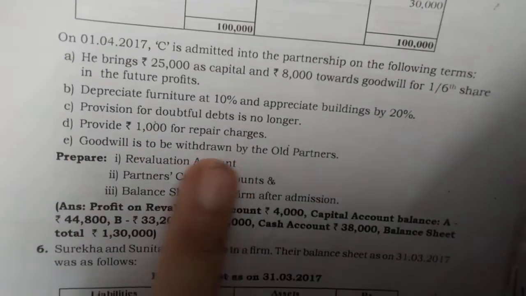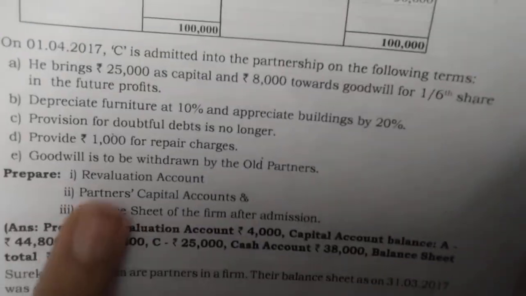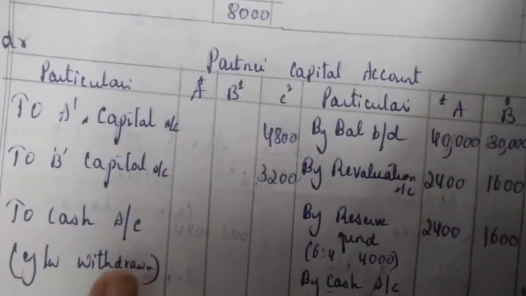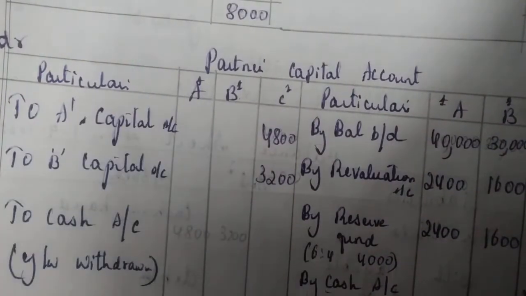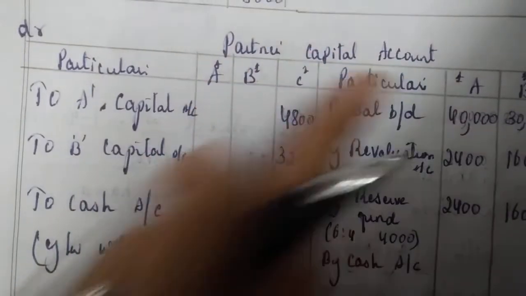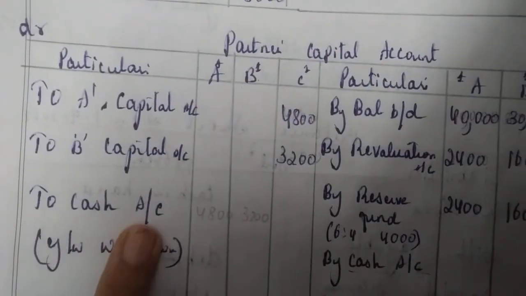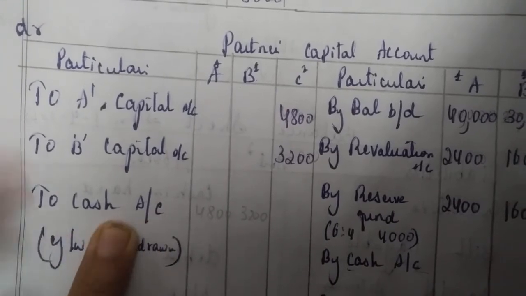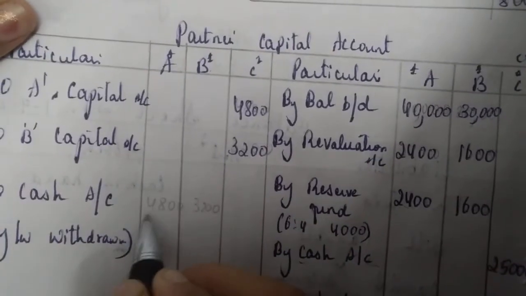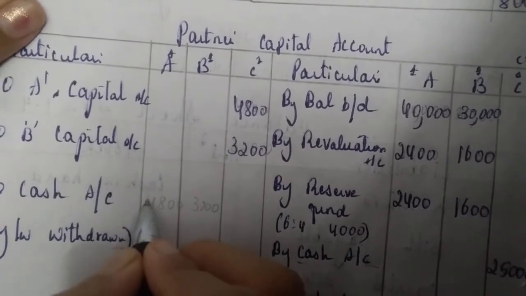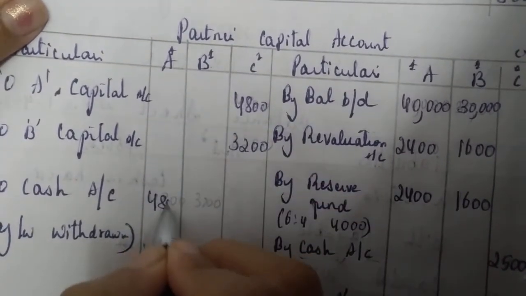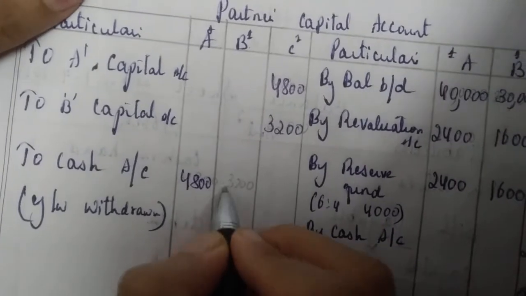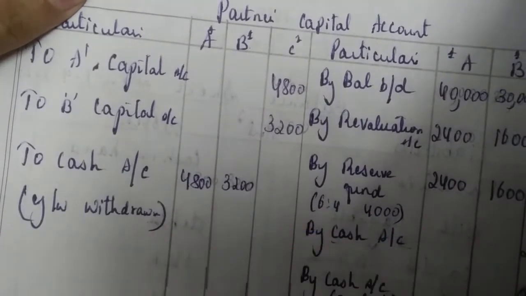Now goodwill is to be withdrawn. What do we do when it is withdrawn? The old partners come and take the money and go. They are taking the amount and going. So always partners' capital account debtor to cash account. This is the same in my method also; when withdrawn comes, we always do it like this. To cash account, full amount of goodwill withdrawn, the same full amount. Write goodwill withdrawn 3,200. That's it.